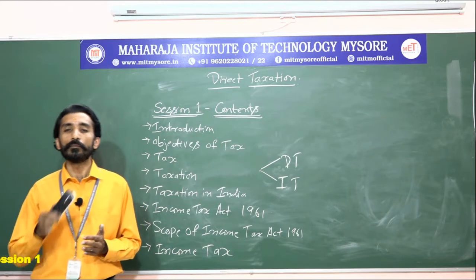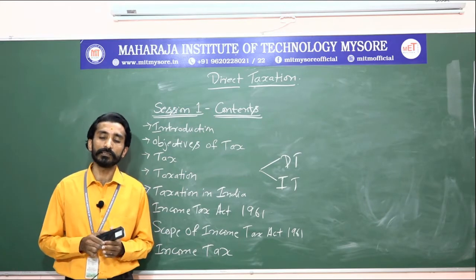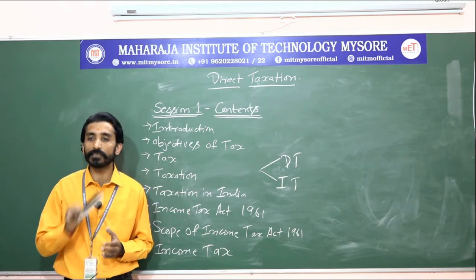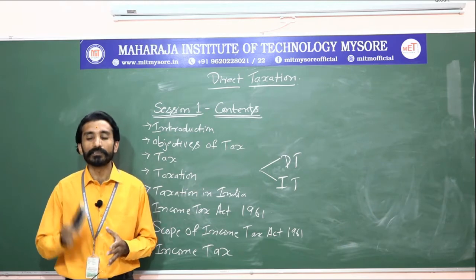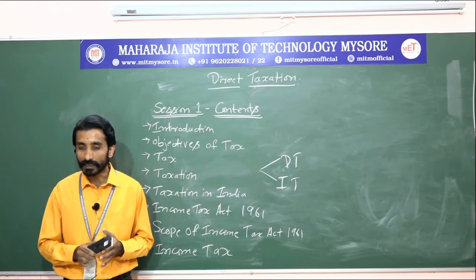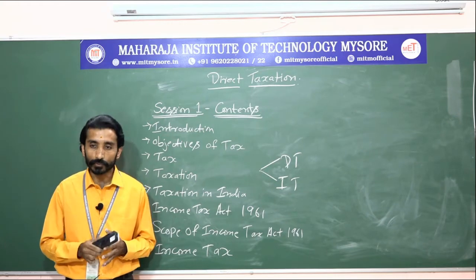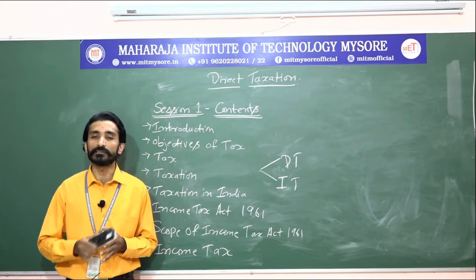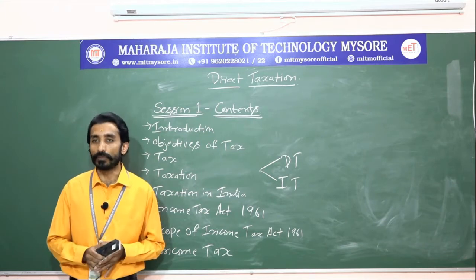Next are major state taxes, meaning the taxes imposed by the state government. That is State Goods and Services Tax, as well as stamp duty and registration duty. These are the taxes imposed by the state government.